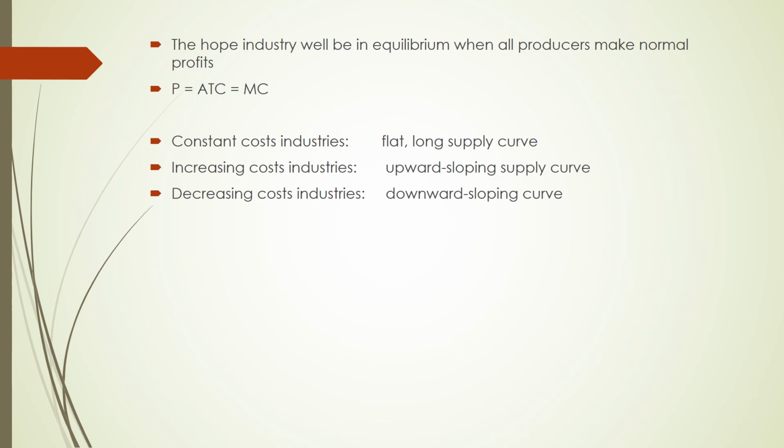The shape of the long-term supply curve depends on whether the hop industry is subject to constant costs, increasing costs, or decreasing costs. Constant cost industries have flat long-term supply curves. Increasing cost industries have upward sloping supply curves, and decreasing cost industries have downward sloping curves. In this question, we learn that the costs remain unchanged, and therefore the supply curve will be flat in the long run.